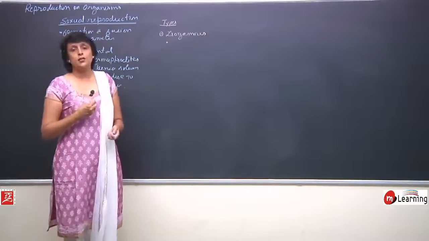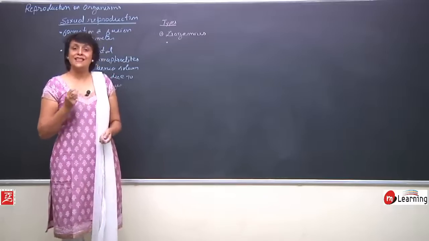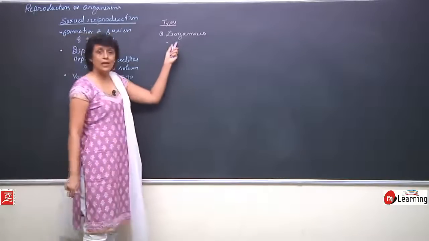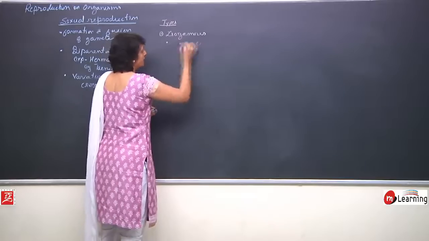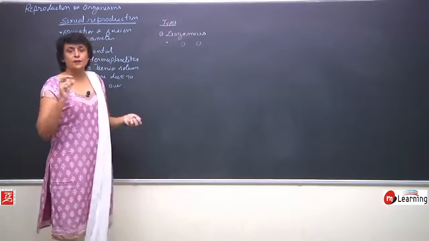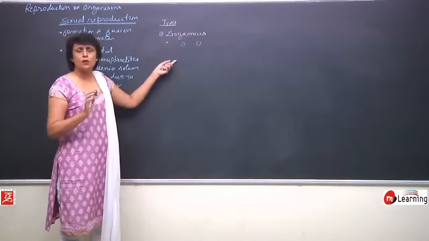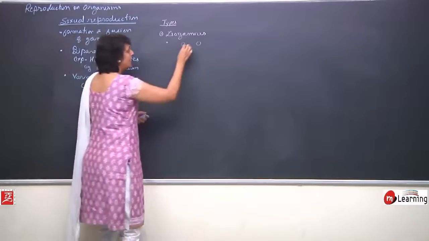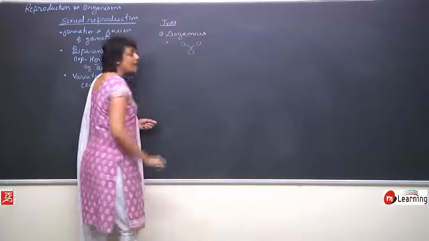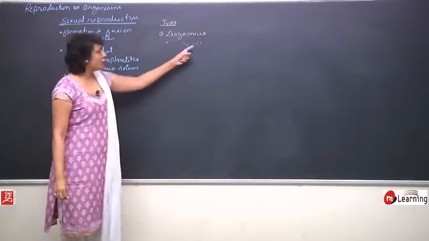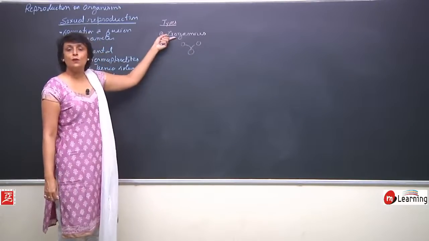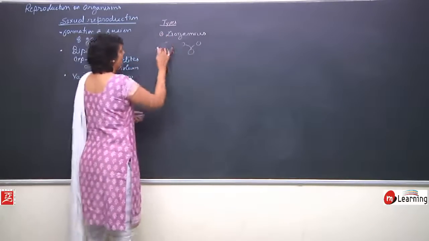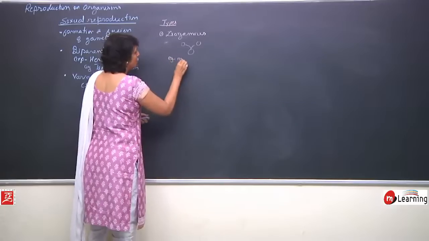So, morphologically, physiologically they are exactly same. So, if these two gametes, for example, both are spherical, same size, same physiology, everything same, and they fuse to form a zygote, then because the gametes are exactly identical, that sexual reproduction will be called isogamous type. Example, monocystis.